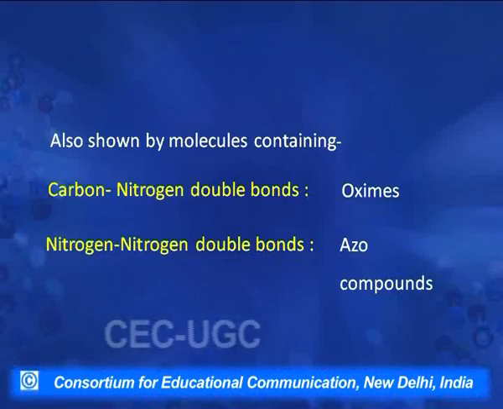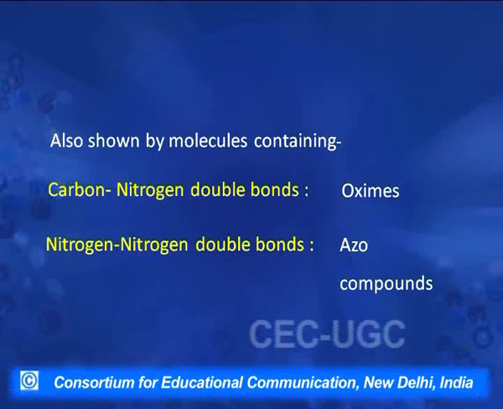Then we can have compounds where the double bond is not between carbons, and some other atoms are there, like carbon and nitrogen, as in the case of oximes or azo compounds. We will take up these examples in our next lecture along with optical isomerism.